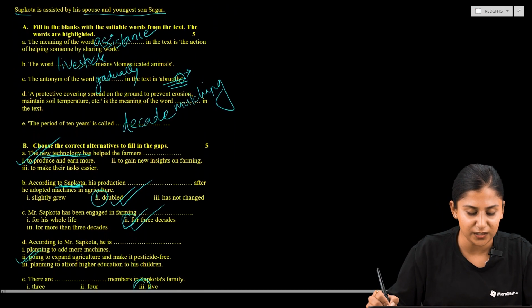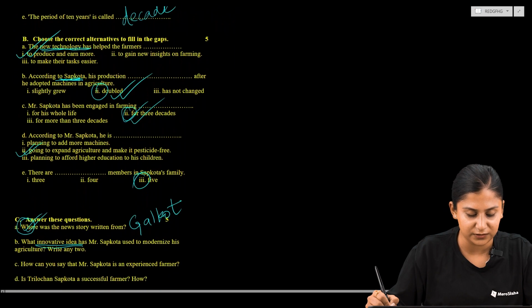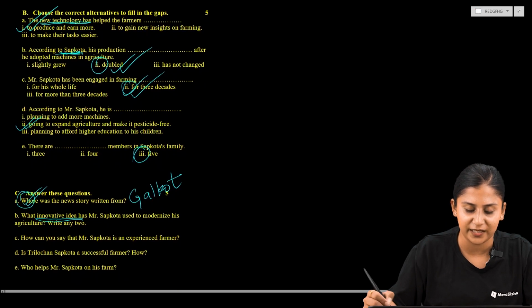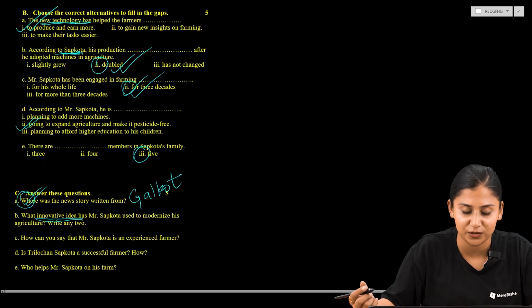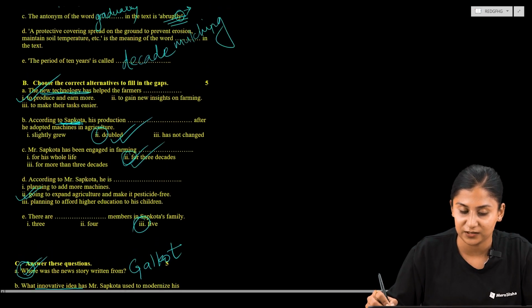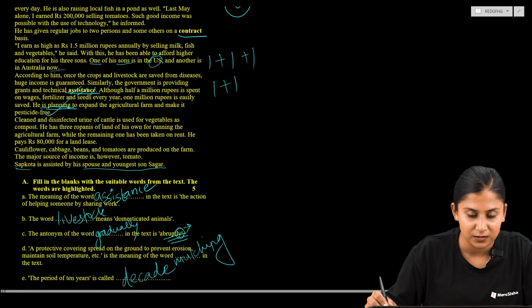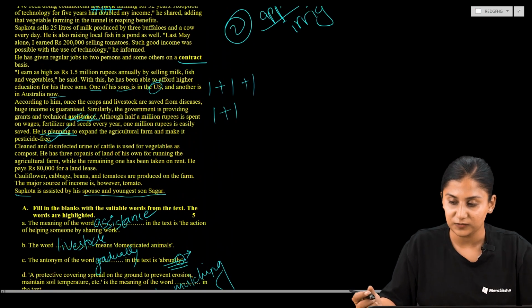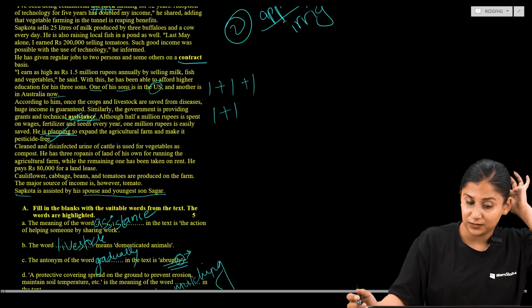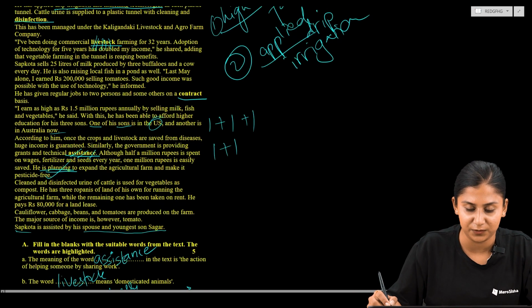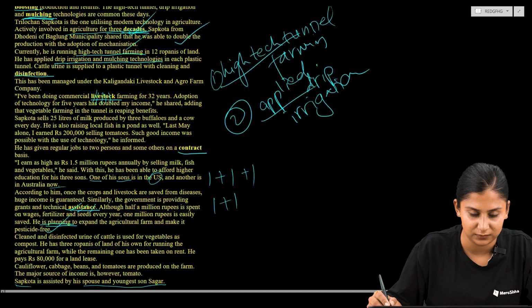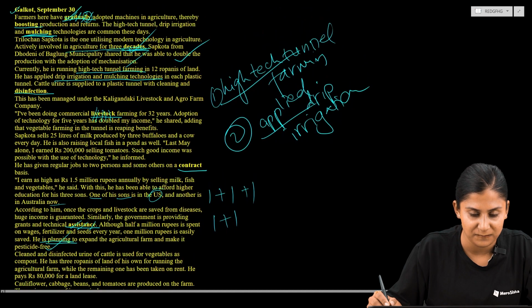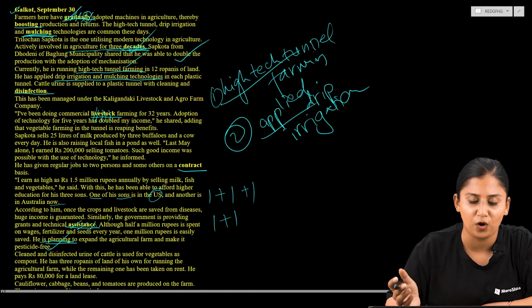Now let us move to another question, and the question reads: how can you say that Mr. Sapkota is an experienced farmer, experienced in farming? So how can we say that he is experienced one? So what makes a person experienced? Because of his involvement, right?